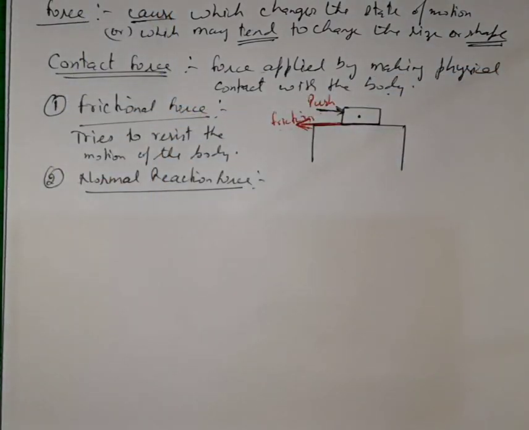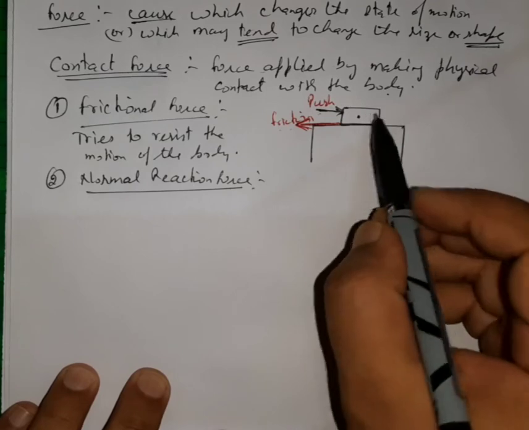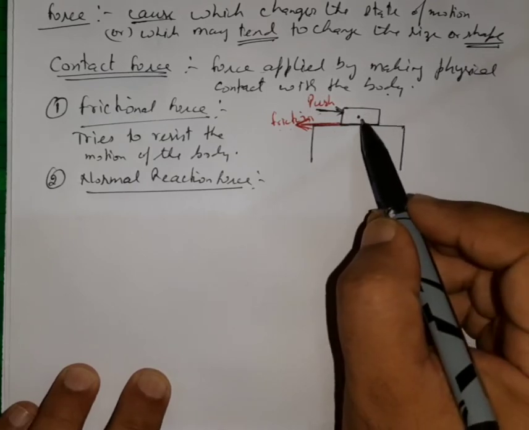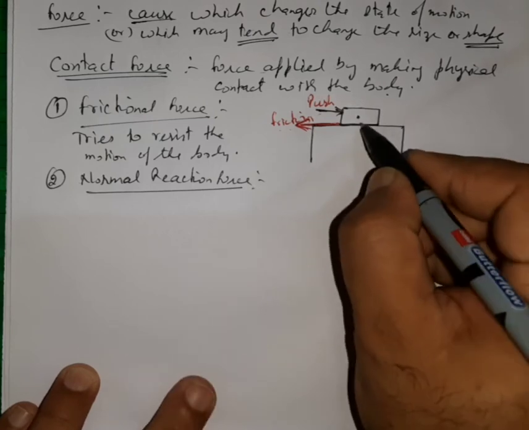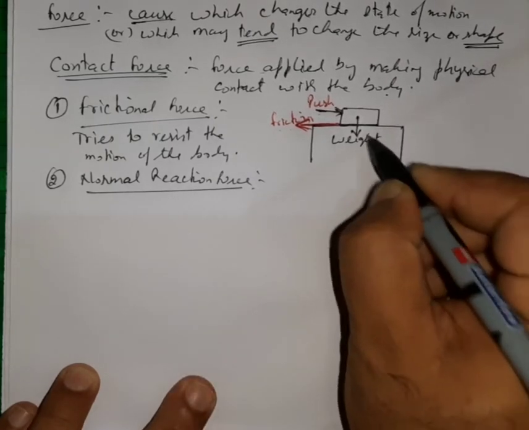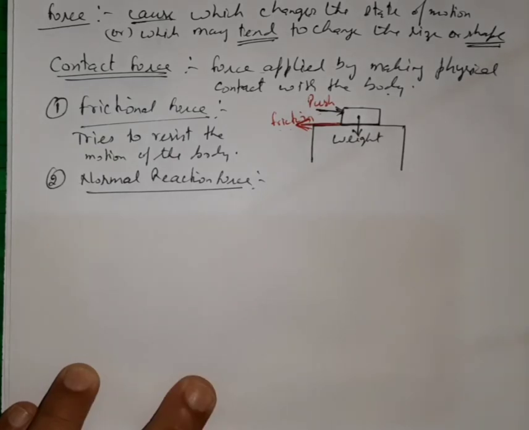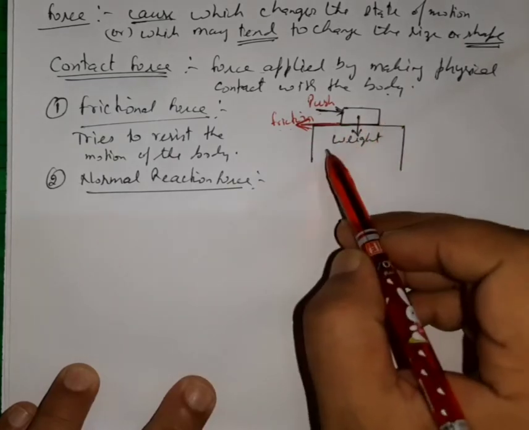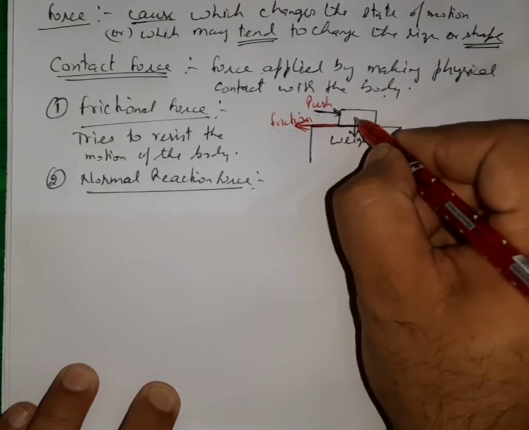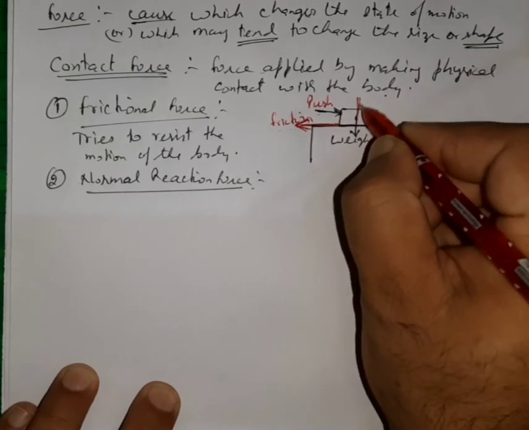So that upward force that is applied is called a normal reaction. In this picture, let us say this object is lying on the surface of the table, and it is not in motion. Its weight is acting in the downward direction, but since this body is at rest, to keep the body at its position, normal reaction will act.